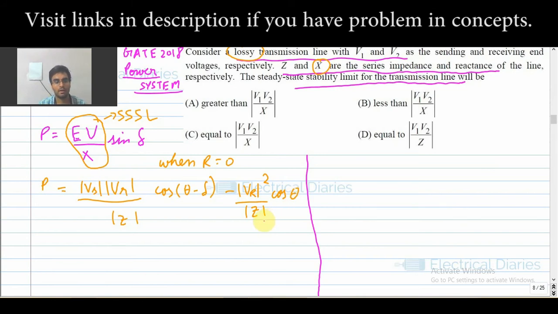Now if I have to find the steady state stability limit, let us say that theta is equal to delta. For steady state stability, we find the maximum power. Here if I put delta equal to 0, that will be my steady state limit, because EV by X is the maximum power that can be transferred without the system losing its stability. That is the meaning of steady state stability limit.